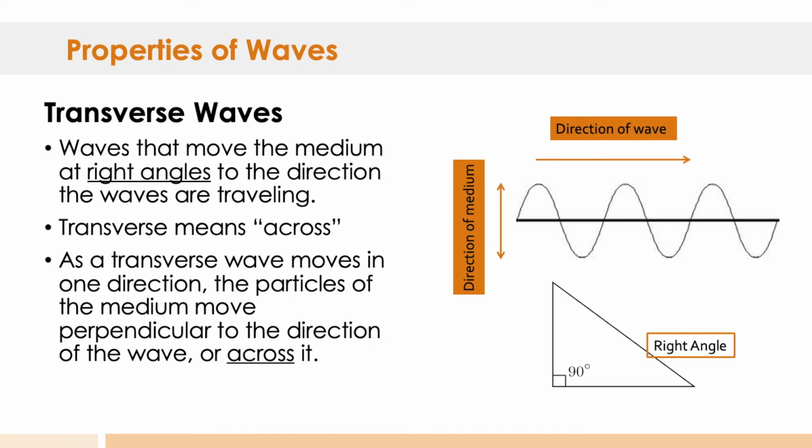As a transverse wave moves in one direction, the particles of the medium move perpendicular to that direction of the wave, or across it. So if you can see here with the right angle, your waves are moving across the path or the direction of the medium. Perpendicular, direction of medium, and then perpendicular to that is the direction of the wave.